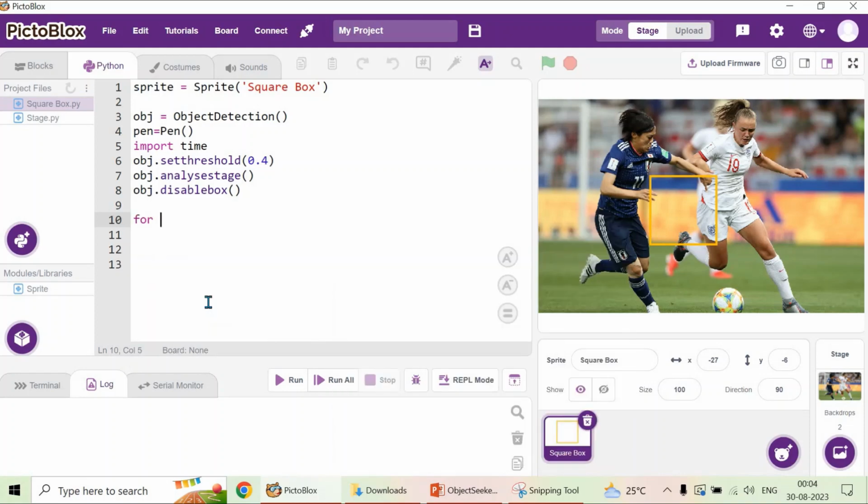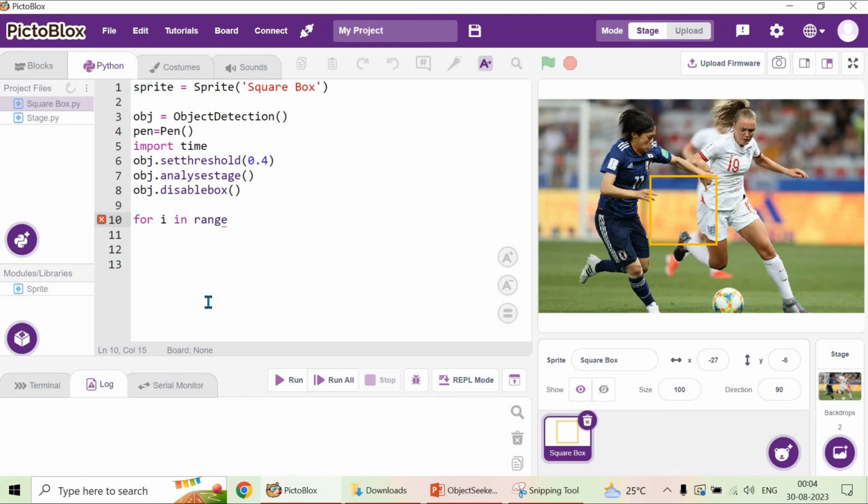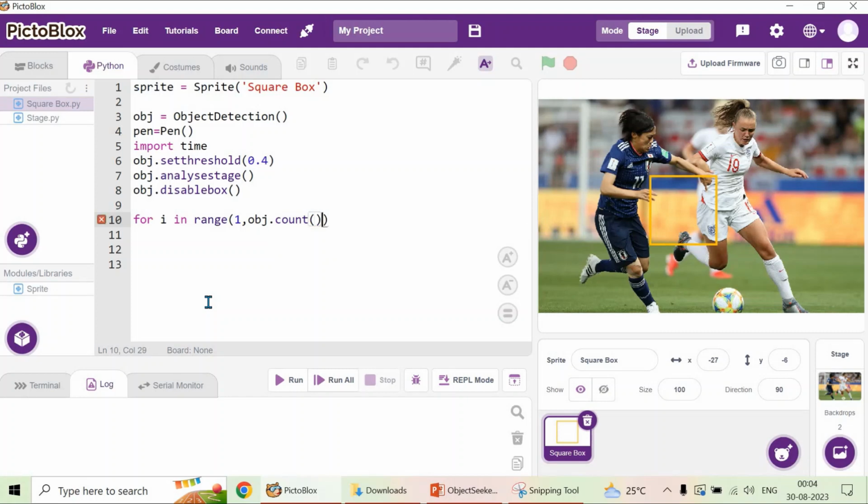So let me write for I in range of, starting from 1, and the ending value should be object dot count. So how many objects are there? Plus 1, because my range start value is 1.